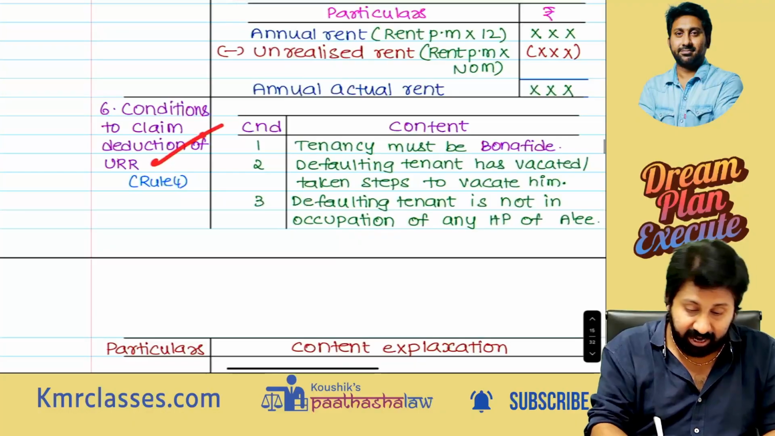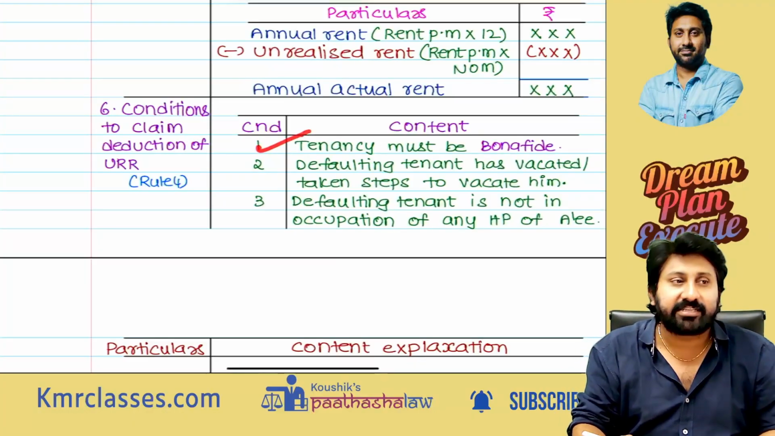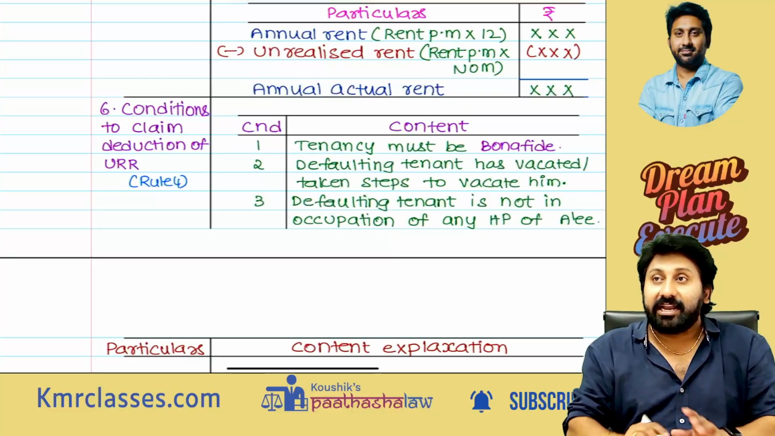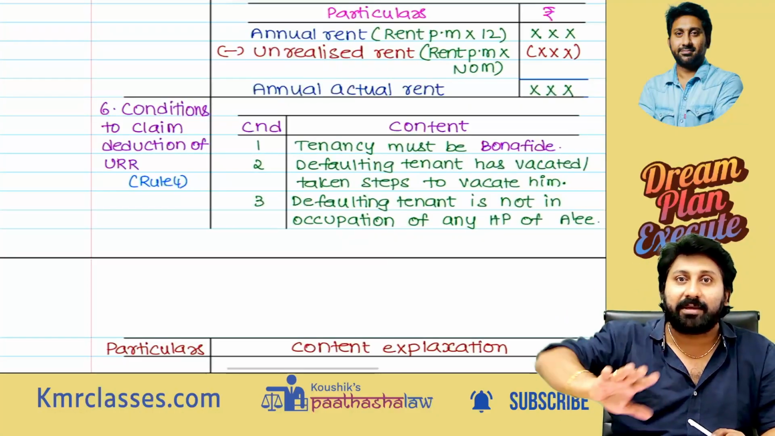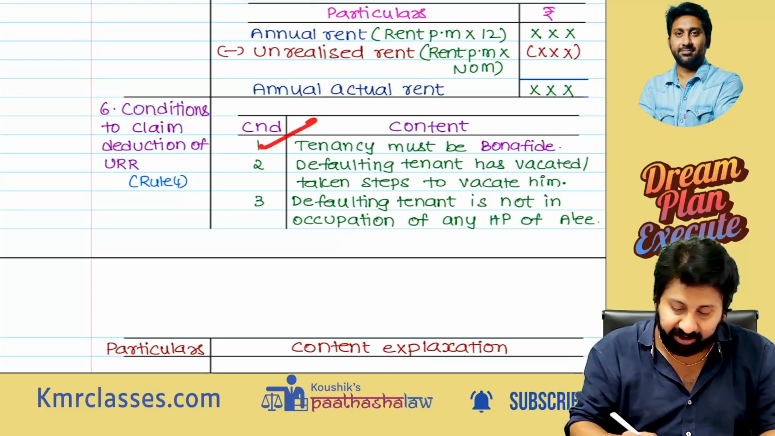Next one. I have written the conditions to claim unrealized rent. Very important theoretical question. The tenancy is a bona fide tenancy. Means what? You did not intentionally tell the tenant, don't pay me, and then claim deduction there. He really did not pay. There is no cheating. Bona fide.